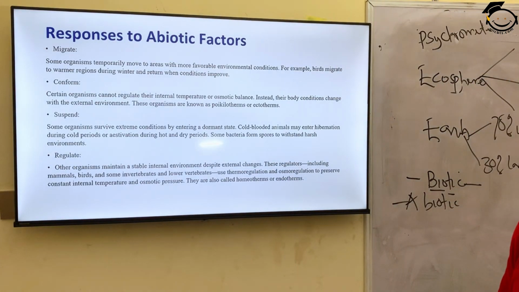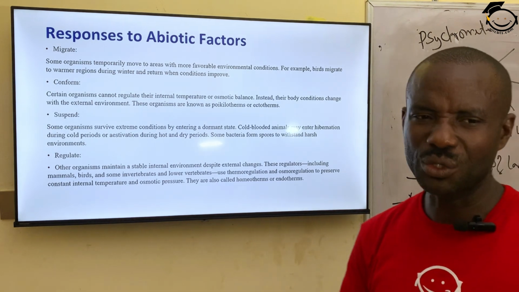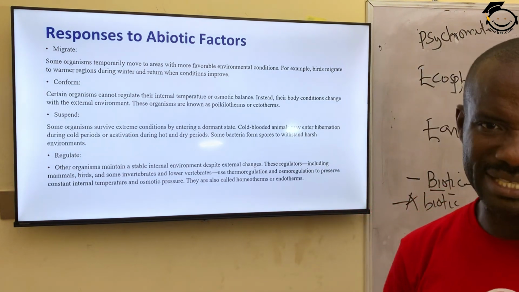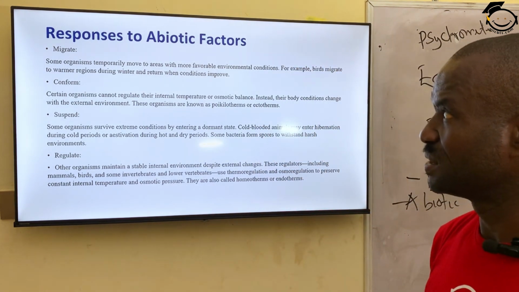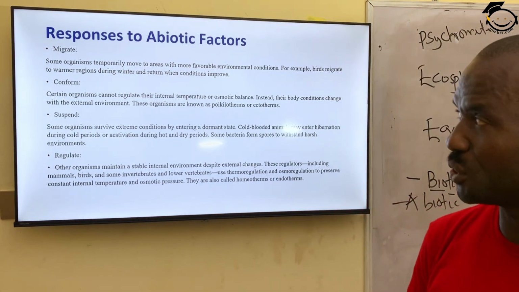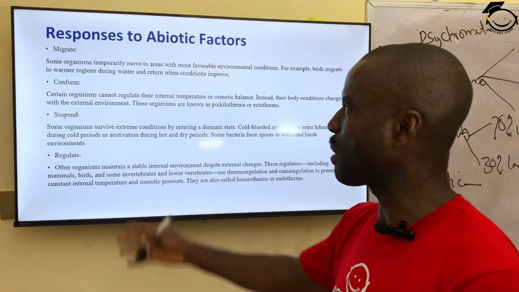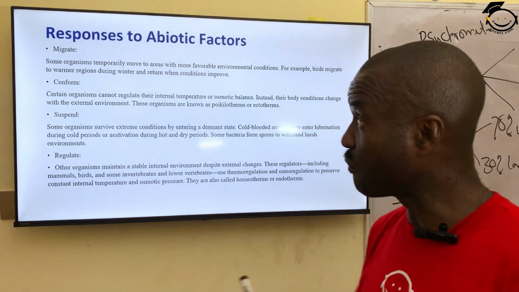Next is responses to abiotic factors. That is, how does a living organism react or respond to non-living factors? When we say non-living factors, we measure above: rainfall, temperature, humidity, pressure, and so on. Number one, they migrate. Living things migrate. They move about from one place to the other.